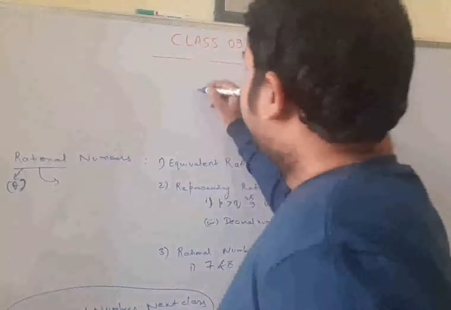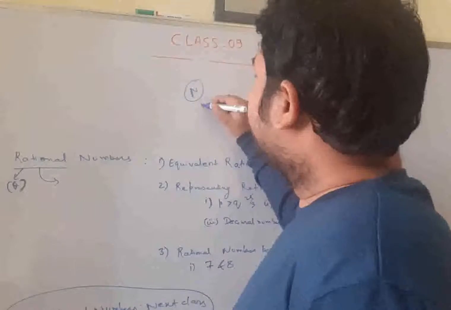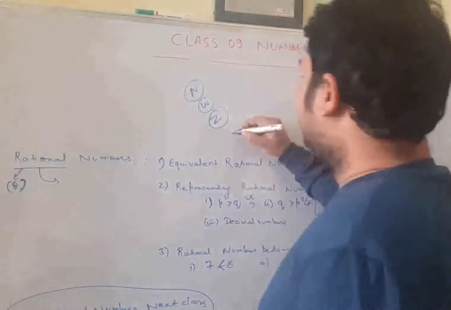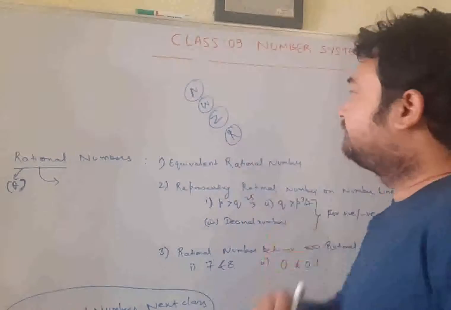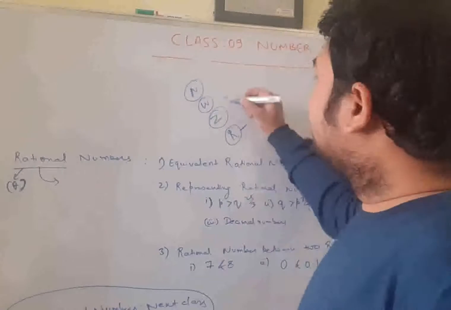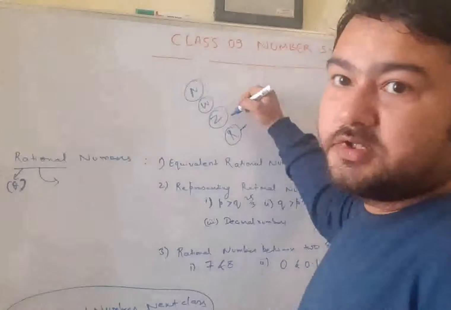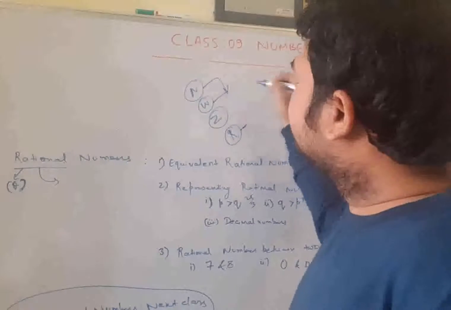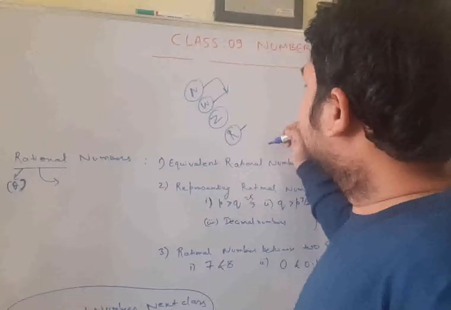So we had studied about natural numbers, whole numbers, integers, and we also had studied about rational numbers. The rational numbers include all of the above 3. Whole numbers include natural numbers.